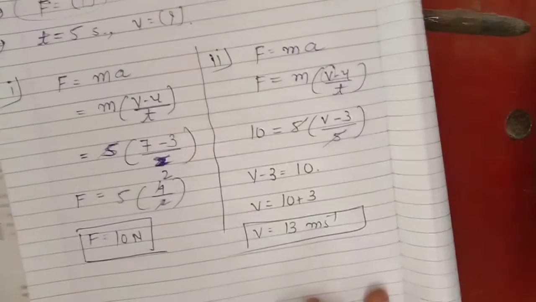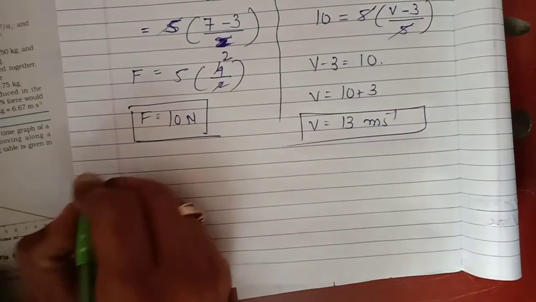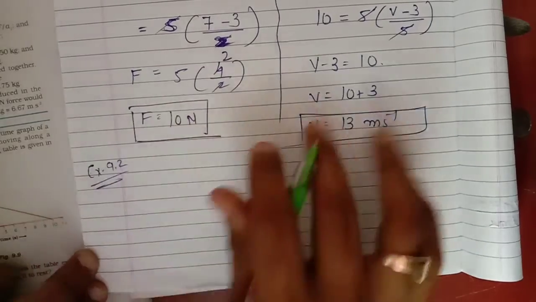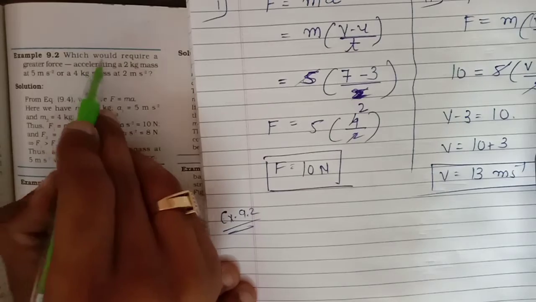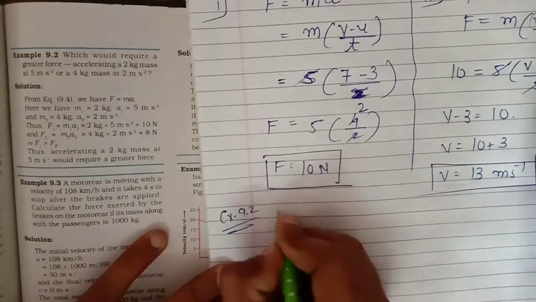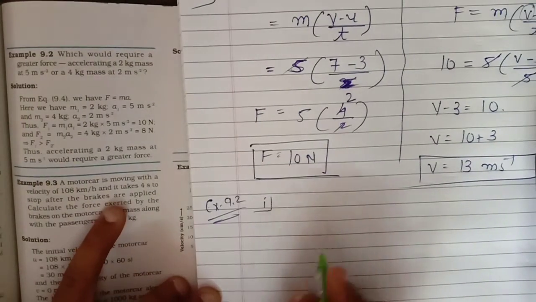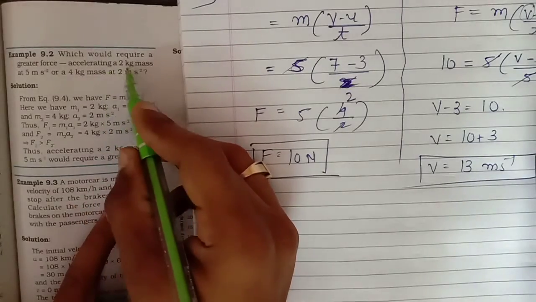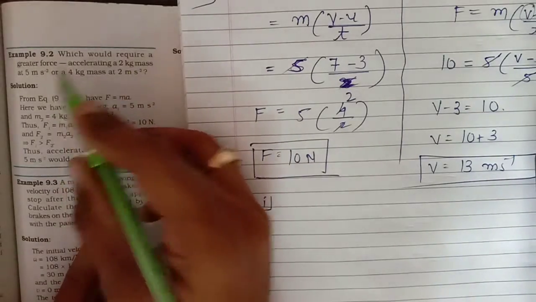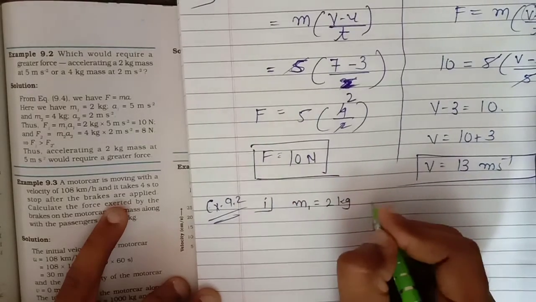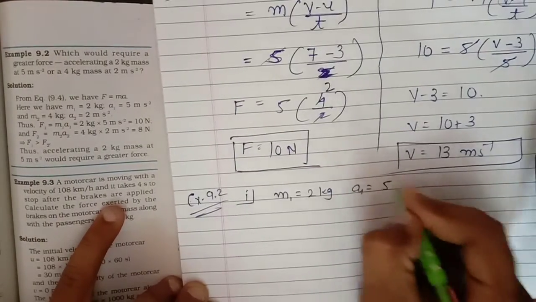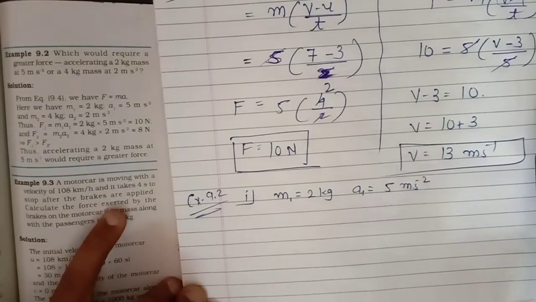This one is your example 9.1. Now I shall do example 9.2. Very easy example, asked in 2 or 3 marks. What is example number 2? Which would require a greater force? In the first condition, accelerating a 2 kg mass at 5 meter per second square. So M1 is given 2 kg and A1 is given 5 meter per second square.